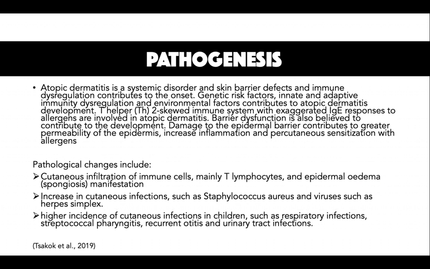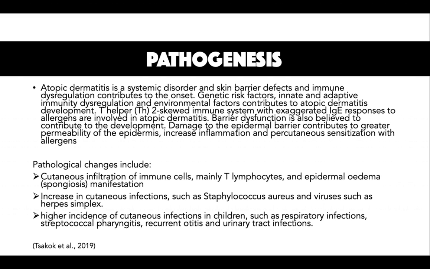The pathogenesis. So atopic dermatitis is a systemic disorder, and skin barrier defects as well as immune dysregulation contribute to the onset. It is also associated with other atopic and allergic conditions such as asthma and atopic rhinitis. Pathological changes that can occur with atopic dermatitis involve cutaneous infiltration of immune cells, mainly T lymphocytes, and epidermal edema. There is also an increased likelihood of cutaneous infections such as Staphylococcus aureus and viruses such as herpes simplex.